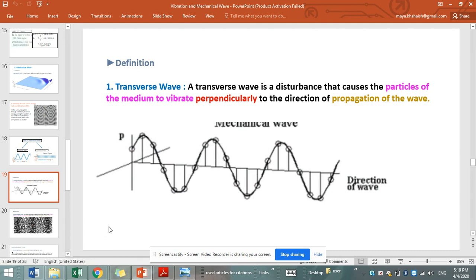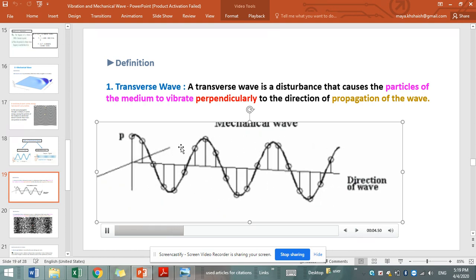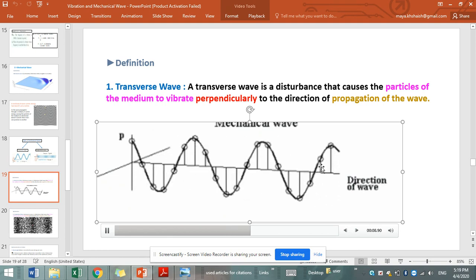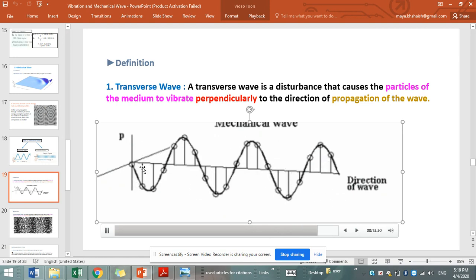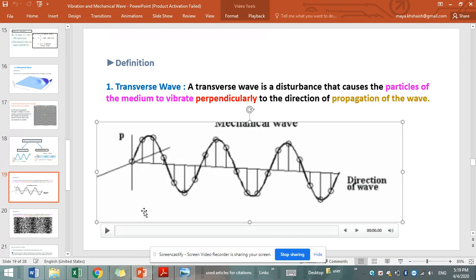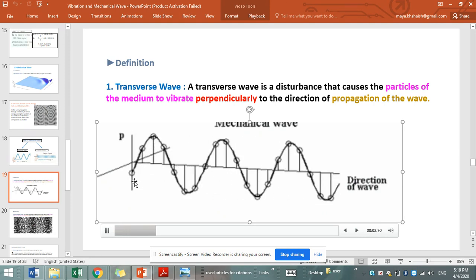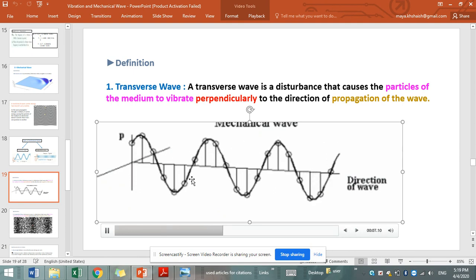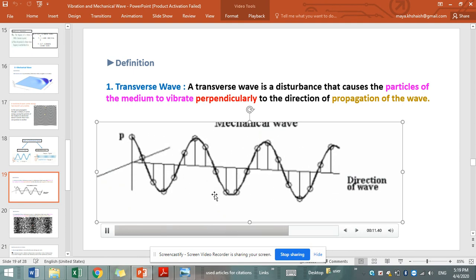In this animation, suppose this is a string, the thick black one. We are disturbing it at one end. Here we have particles of the medium marked with circles. Once we disturbed one end, we see that this disturbance propagated through the string and disturbed the other particles of the string, causing them to vibrate up and down, as you can see.